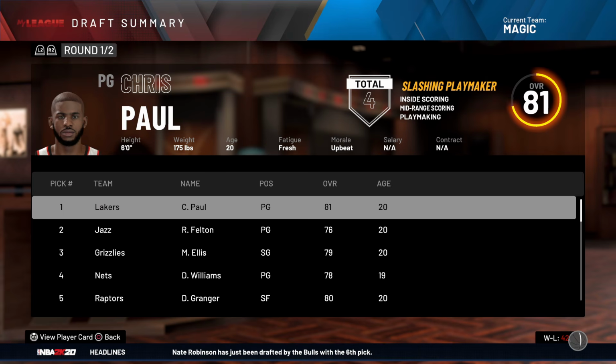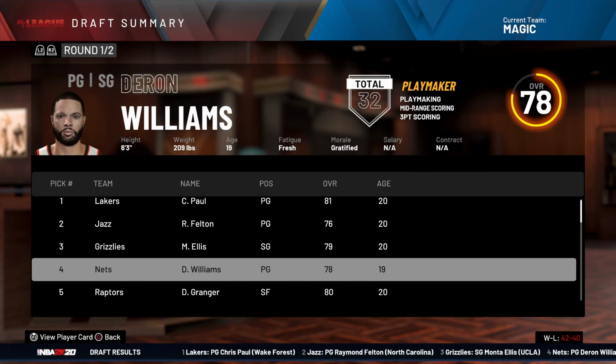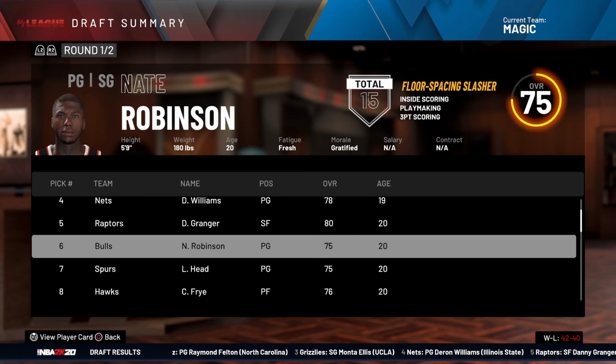Well, draft Christopher Paul. Goes to the Lakers. Well, I was going to say like 6 years early, but he actually never went to the Lakers. He kind of got like fake traded there. Raymond Felton to the Jazz. Deron Williams to the Nets. Okay, that's actually like 6 years early. Danny Granger to the Raptors. Nate Robinson, the Bulls. Once again, like 6 years early.